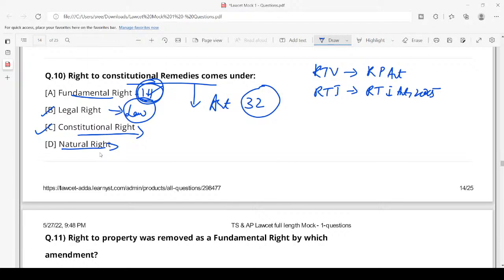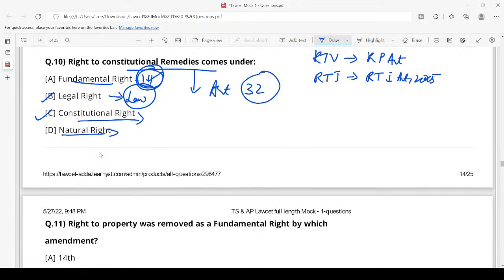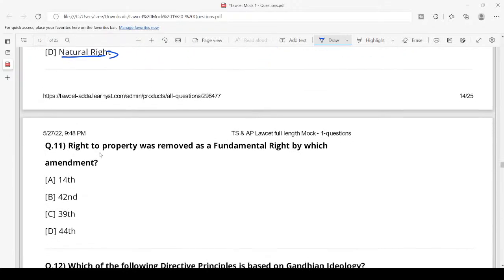Clear? Hey Babu Ram, welcome to the session. How are you?